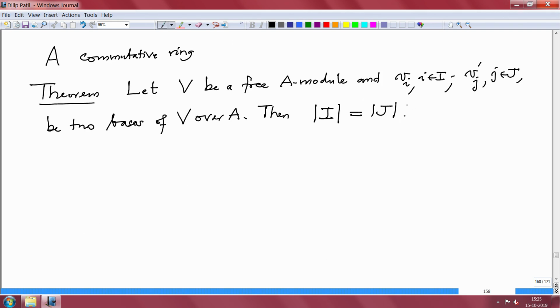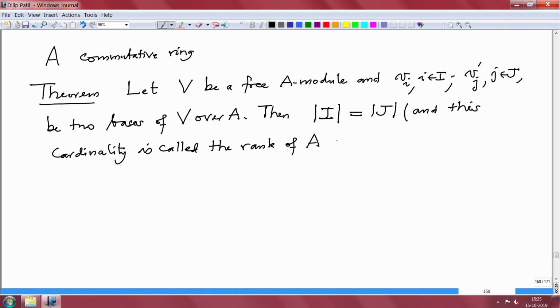and this cardinality is called the rank of V as an A module, denoted by rank_A V. So this notation is a little bit different from the basis, because we have to distinguish.